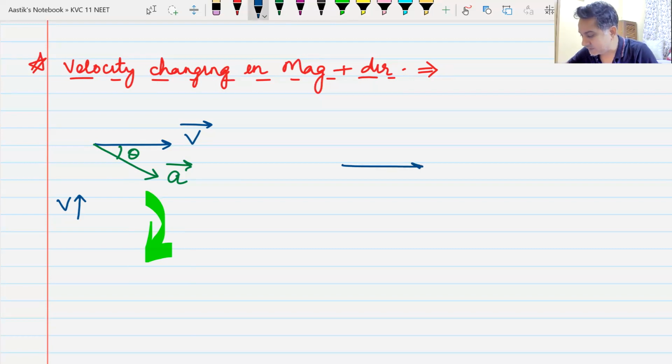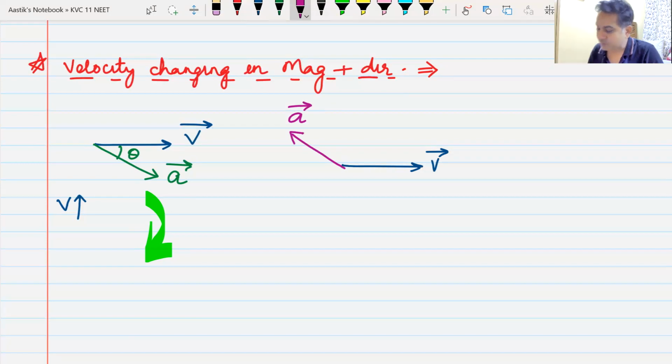Now, if I make this case, velocity is like this and acceleration is like this. Now what will happen? Can you tell me? Here you can see the angle is obtuse. What will happen here? Is the velocity decreasing or is the velocity increasing? Velocity decreasing, and yes, you got it right. Now you understand the concept. The velocity is going to decrease. How is it going to turn? Like this or like this?